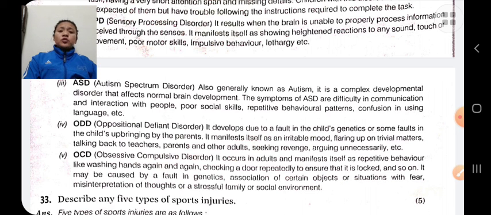Therefore, he does the same thing again and again to get rid of the thought. This is obsessive compulsive disorder, a mental illness that causes unwanted thoughts in the mind. These are some types of disorders.